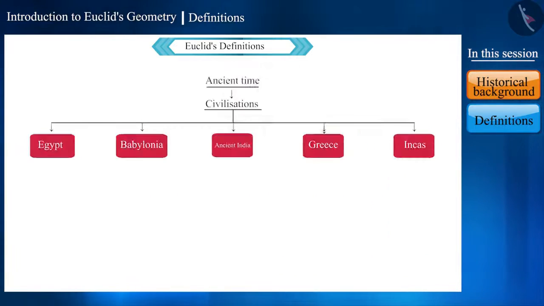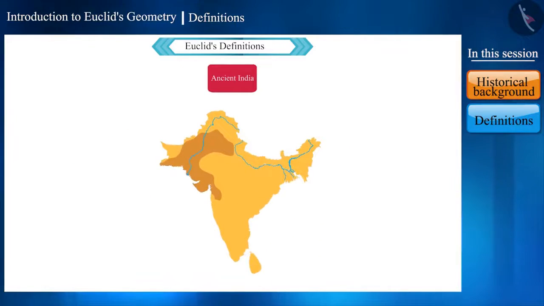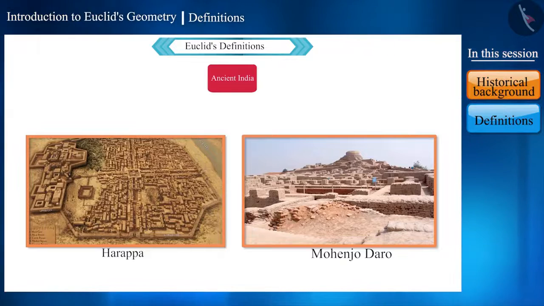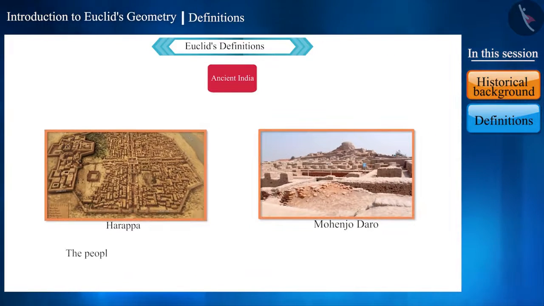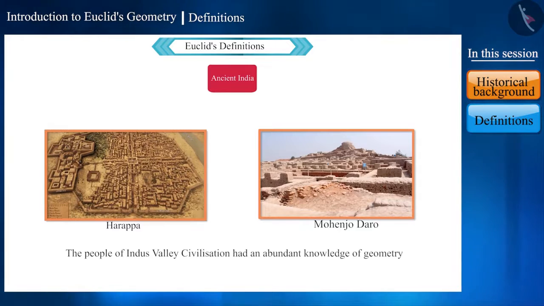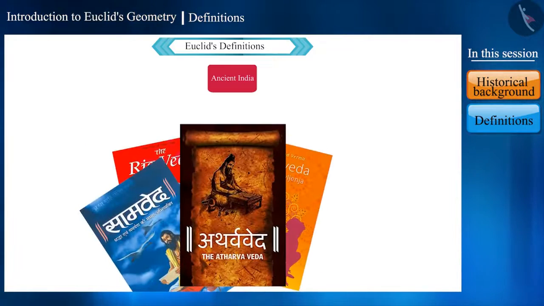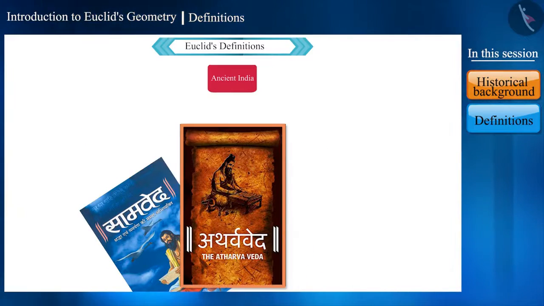And in the Indian subcontinent as well, by seeing the design and arrangement of cities such as Harappa and Mohenjo-daro found during excavation, one can realize that the people of Indus Valley civilization also had an abundant knowledge of geometry. Not just by seeing, but also by reading the Vedas and scriptures, we have found evidence of knowledge of geometry.